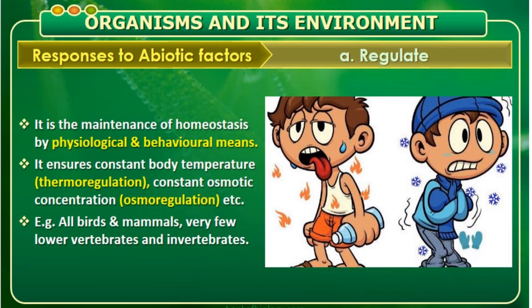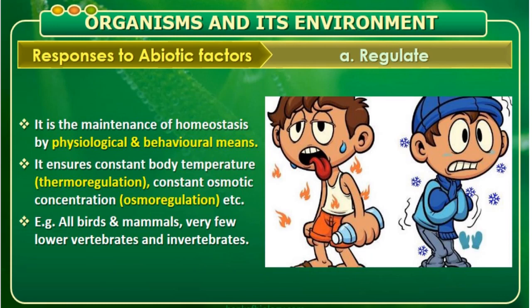So when we shiver, what happens? Heat is created. So that heat will probably maintain the homeostasis of our body also. So when we wear sweater, what happens? The heat of the body does not move out. Understanding, the heat of the body does not move out. For that only we wear the sweaters. So all the birds, mammals and a few other vertebrates are said to be the regulators. So what are the regulators? Usually these are the organisms which maintain the constant body temperature and also osmotic concentration. They are called as regulators.